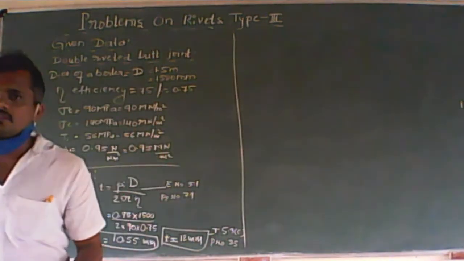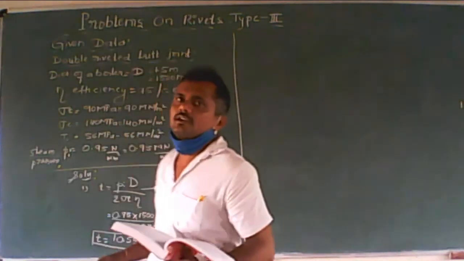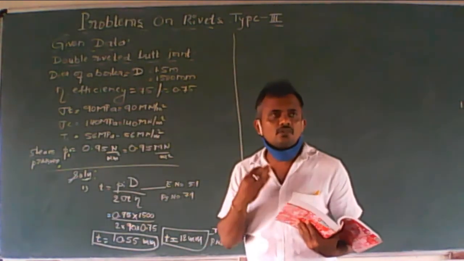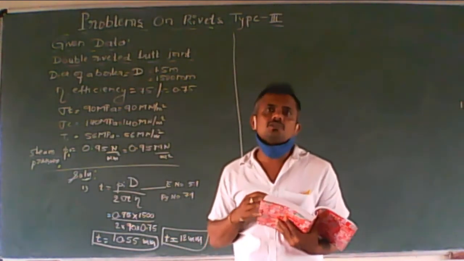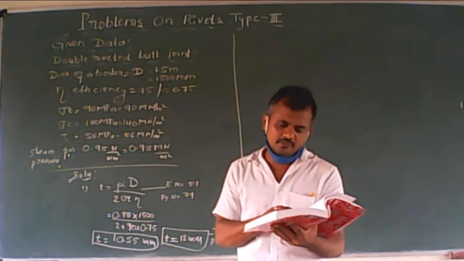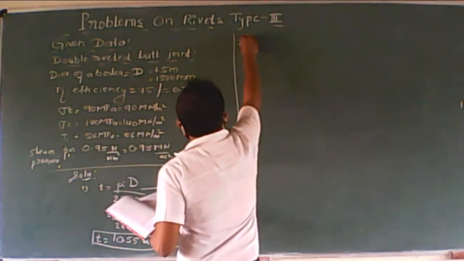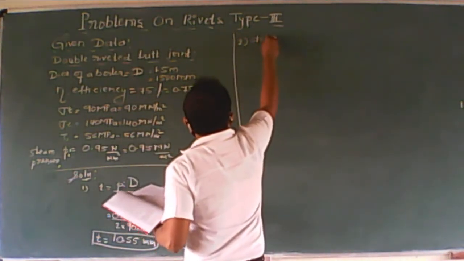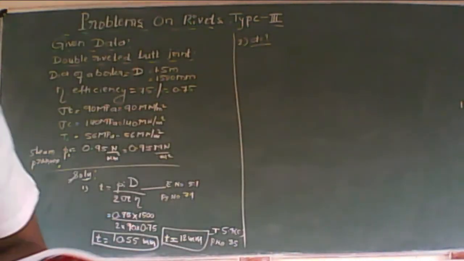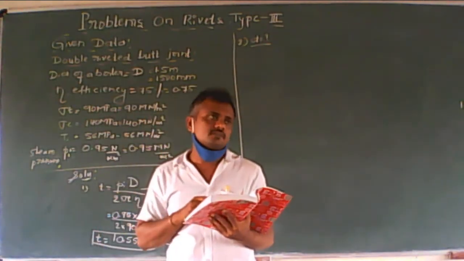So here is the first part. Afterwards, once after calculating the thickness, you can follow the type 2 steps to determine the diameter and then you can go for determining the value of pitch. Second, we can calculate the diameter of rivets. How to calculate the diameter when you know the thickness?